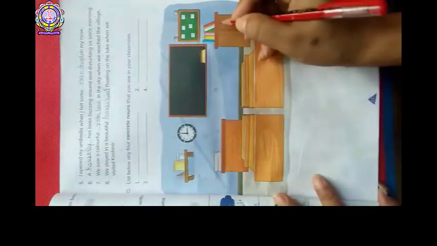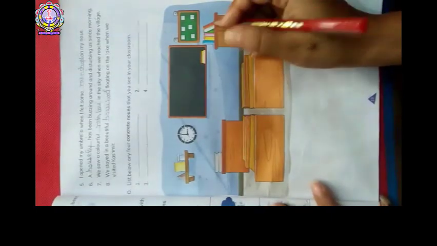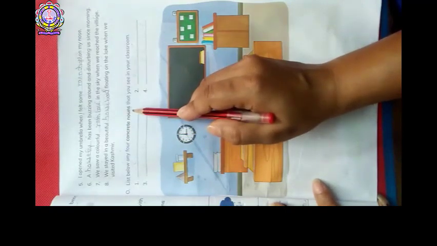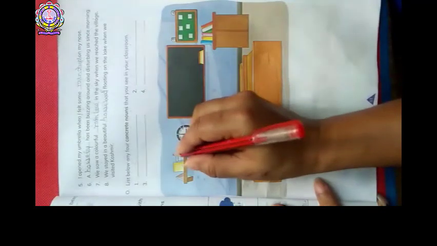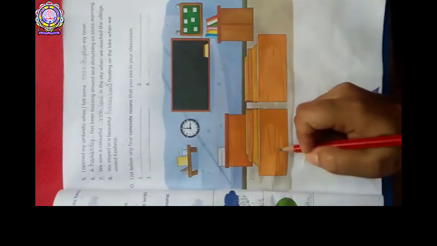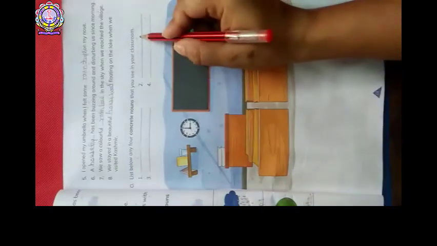Let's see according to this picture. Okay? What you have to do? You have to write 4 concrete nouns. And what are the concrete nouns I told you before? Okay? So let's see. First, sofa. Which sofa? Can you see? No, we cannot see sofa in classroom.